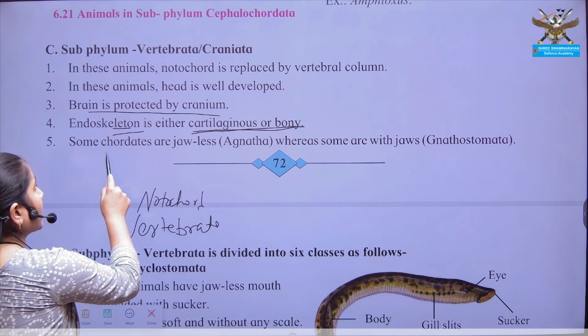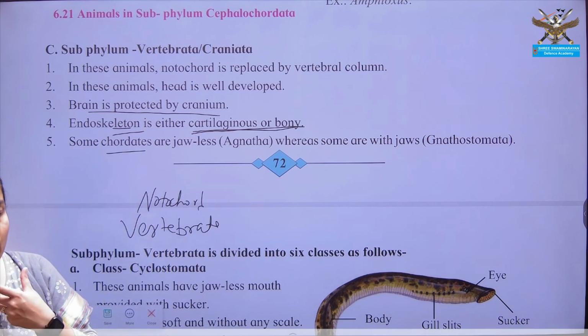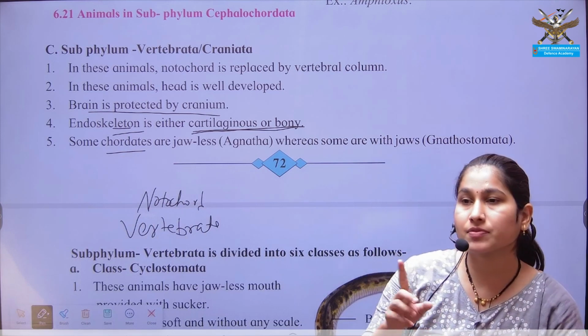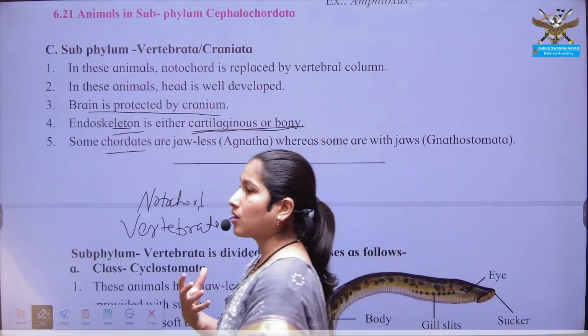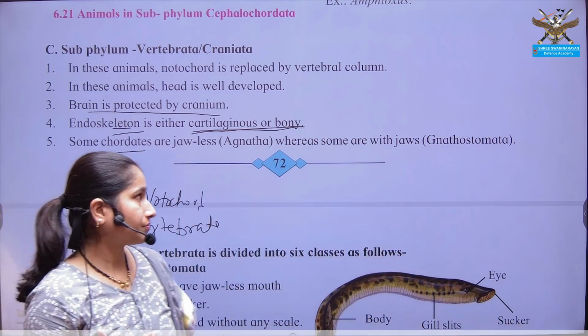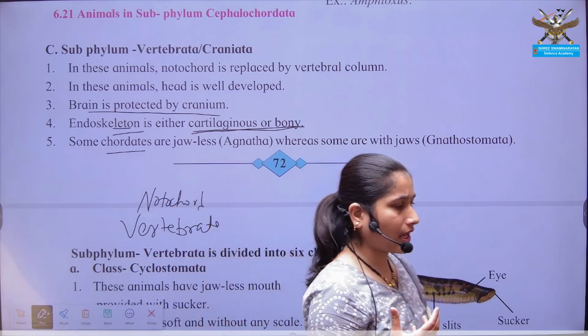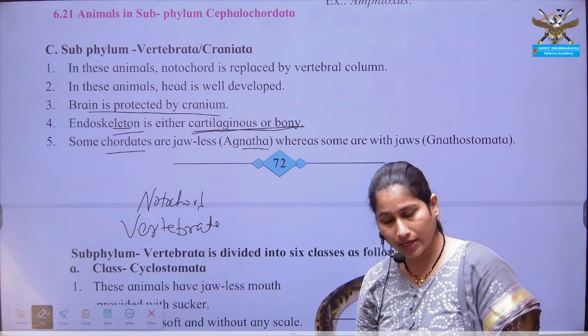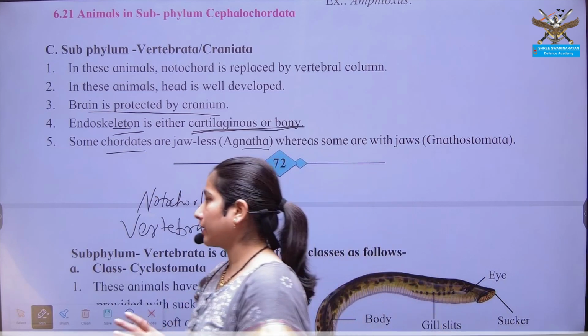Then some chordates may have a jaw and some may be without a jaw. The organisms which have a jaw are known as Gnathostomata, and the organisms which do not have a jaw, or jawless organisms, are known as Agnatha.